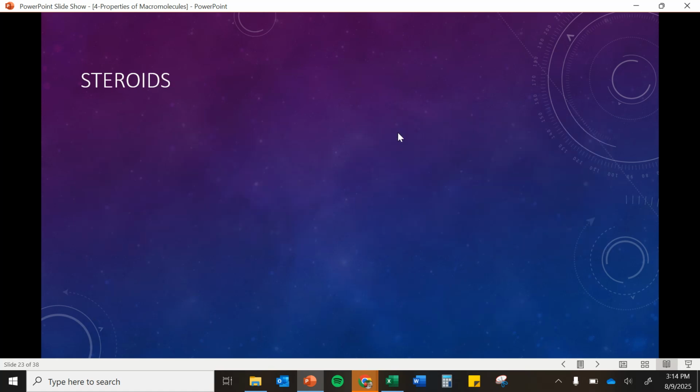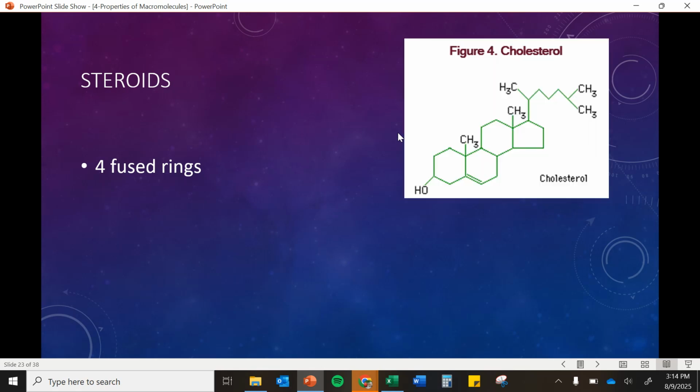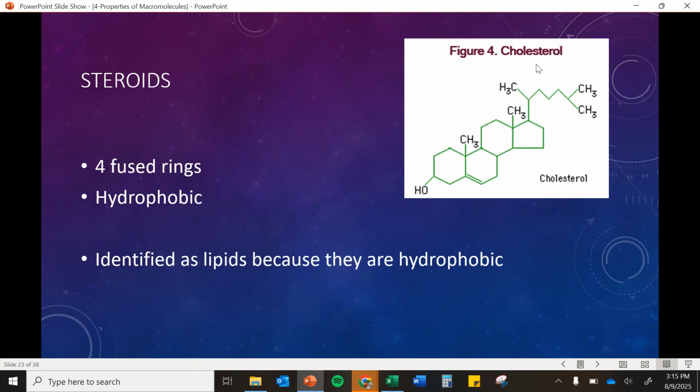Steroids are also going to be considered lipids. They're usually 4 fused rings, something like this. Remember that each of these turns in these ring structures is carbons and hydrogens, so it's made of almost all carbons and hydrogens. There's one little oxygen over there. And this doesn't look anything like our other lipids we've been talking about. The only reason steroids are classified as a lipid is because they are hydrophobic, because of that primarily carbon and hydrogen structure.